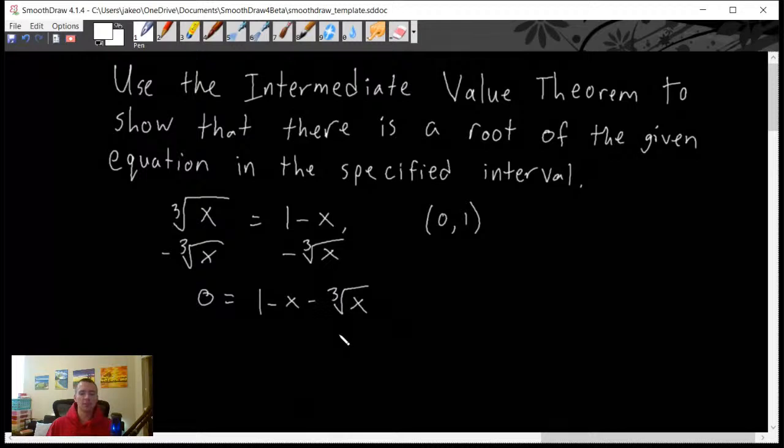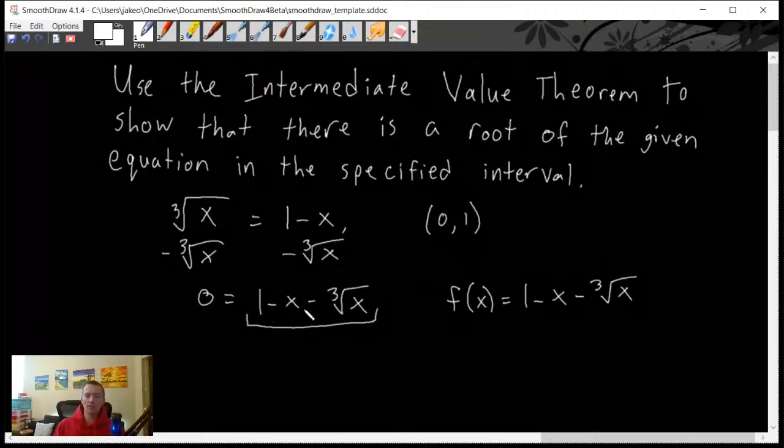So the reason why we wanted to do that is now we can think of this right side of our equation as our function. So we have some function, f of x, which equals 1 minus x minus the cube root of x. And we want to find a root of this function between x equals 0 and x equals 1.